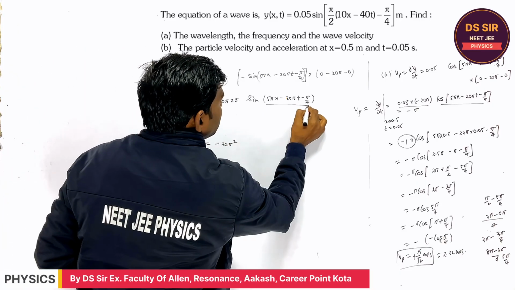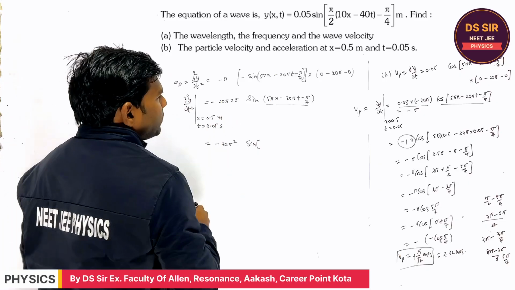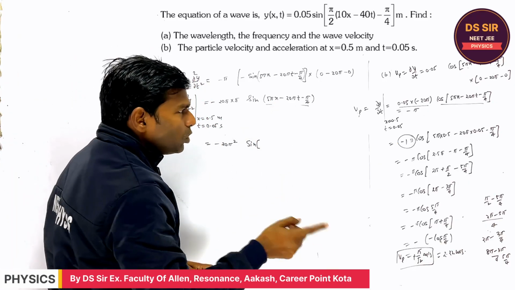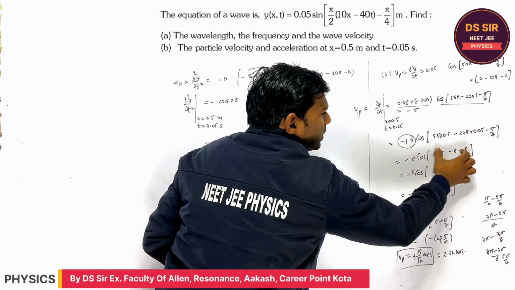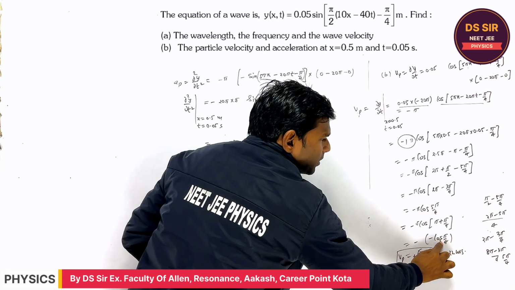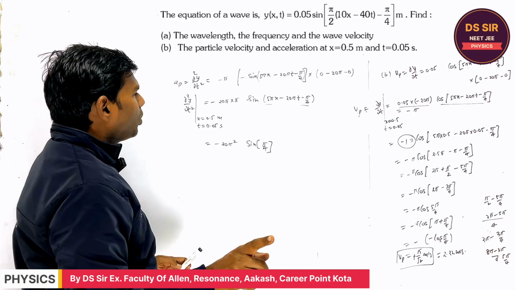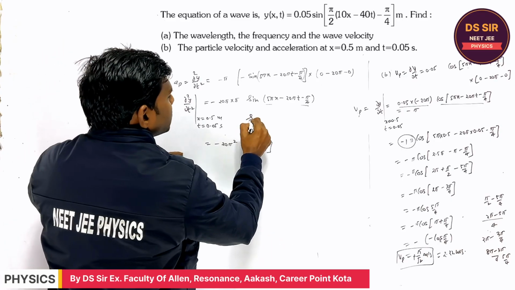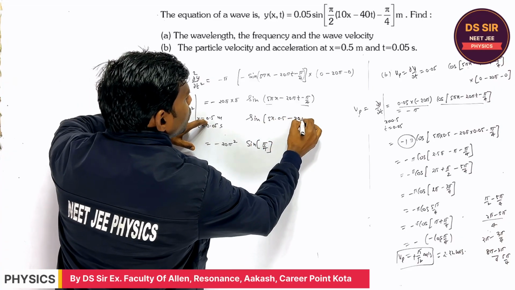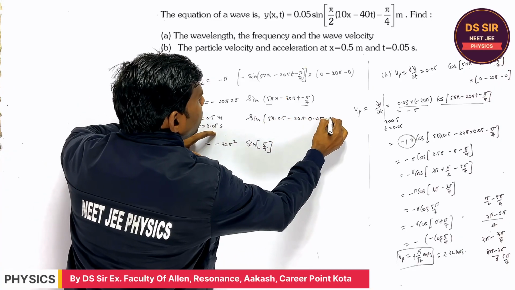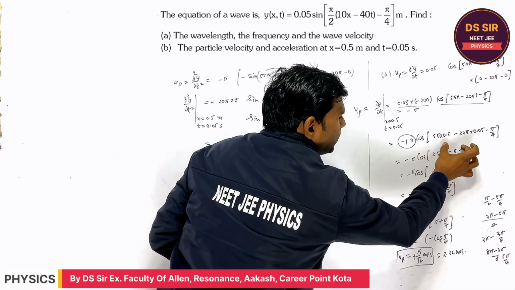Fine. Listen one thing. When you put the value of x and time in this expression, there is no need to calculate again. When you put 0.5 and 0.05 and simplify, what will you get? Pi by 4. Is it clear or not? Sine of (pi times 0.5 minus 20 pi times 0.05 minus pi by 4), this inner calculation will be the same or not?